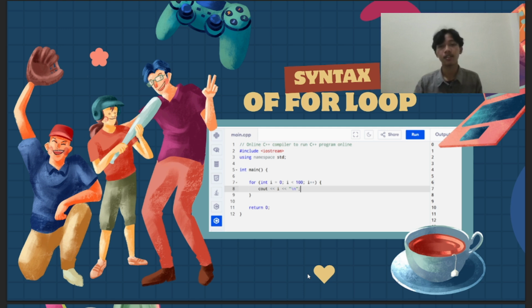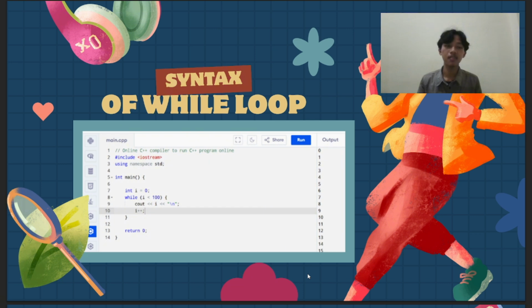Okay, next. And this is the syntax of while loop. A while loop runs as long as the given condition is true. The condition is checked before the loop body executes.